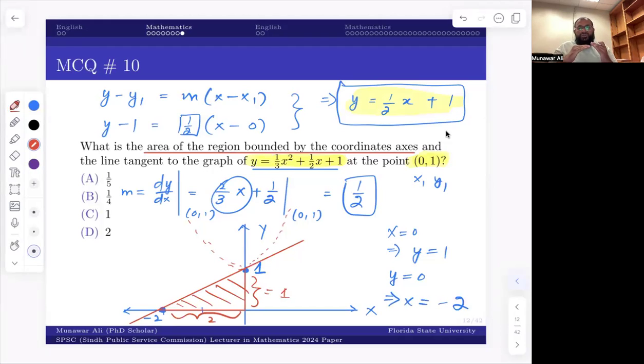The formula is base times height divided by 2: 2 times 1 divided by 2, which is equal to 1. So it's going to be option C.